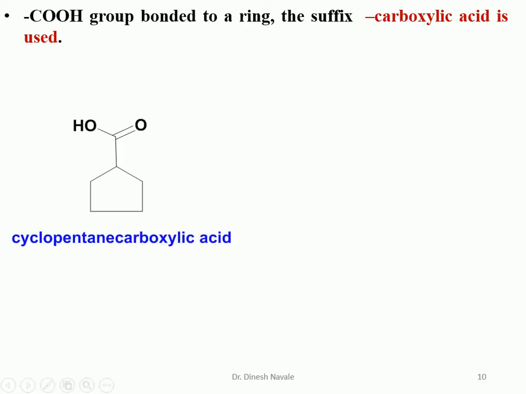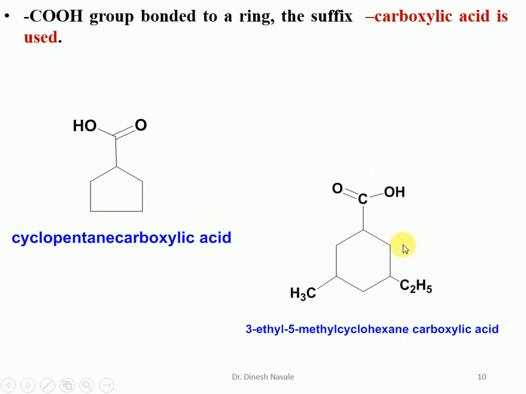So this is what we have to see, the number of carbons. It is a 5-member ring, so it is a cyclopentane, and we have to utilize the carboxylic acid word. So it is a cyclopentane carboxylic acid. The carboxylic acid word has been utilized as the suffix. The next is a 6-member ring.